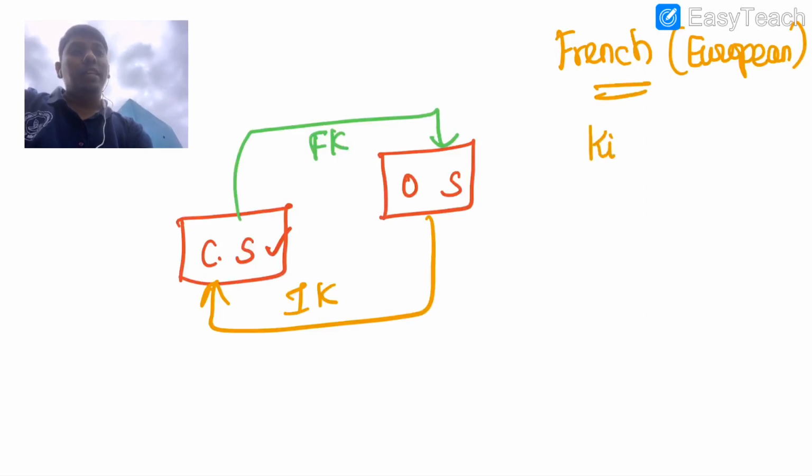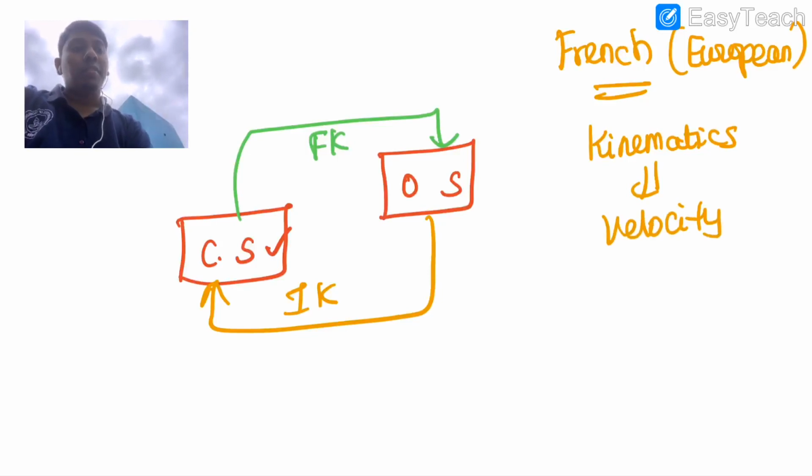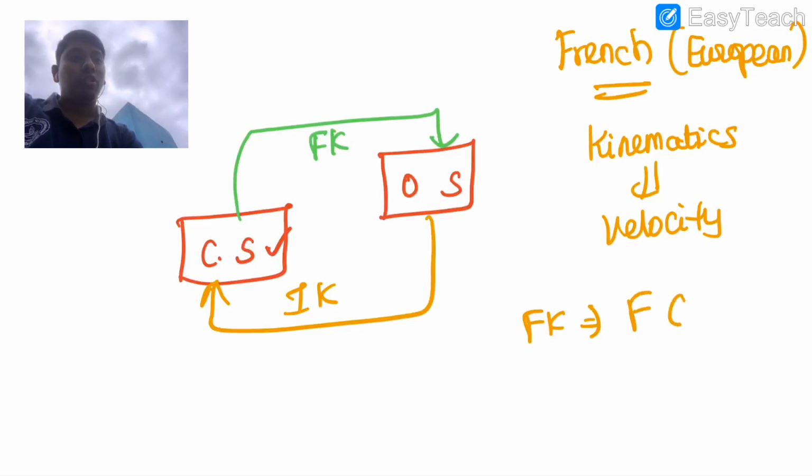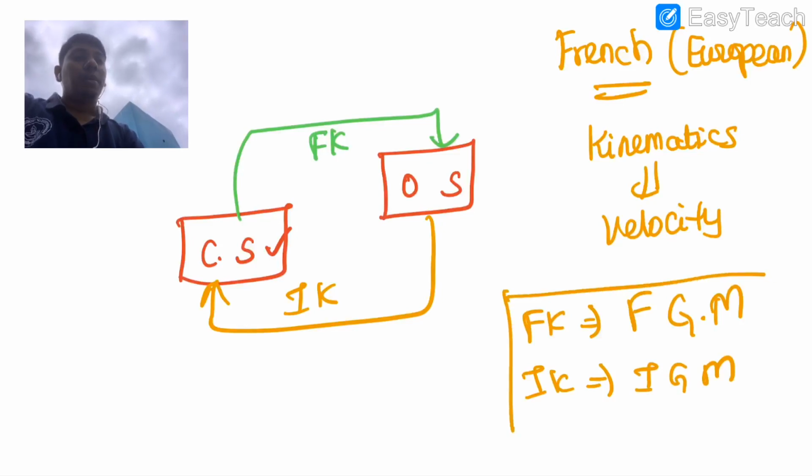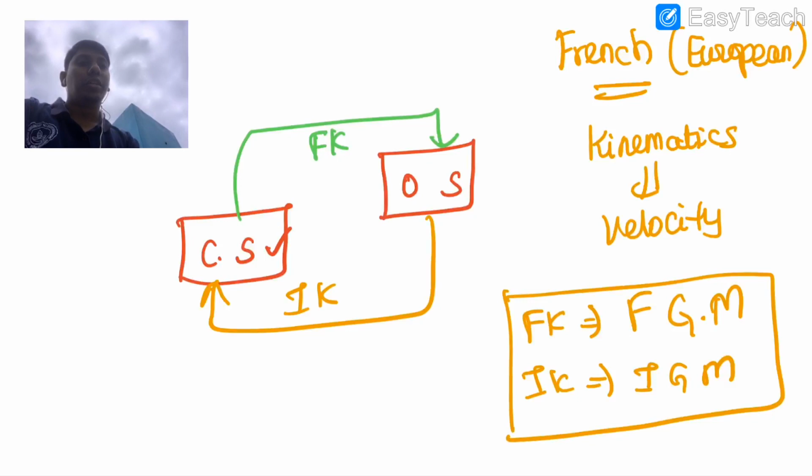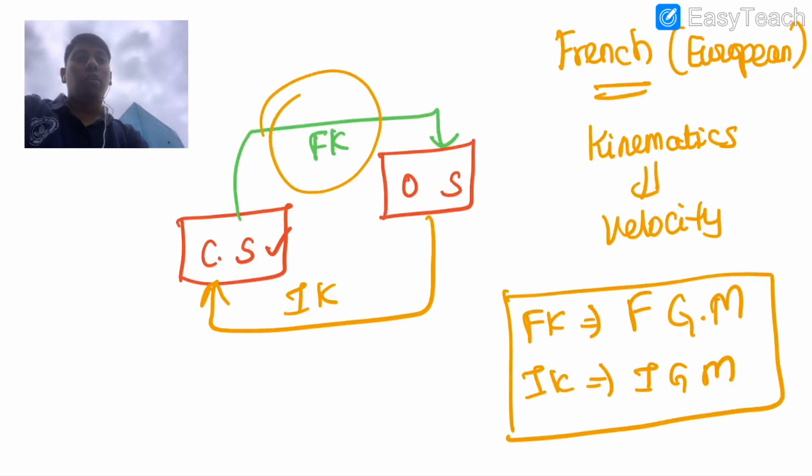As for the French or the European side, kinematics means it is all velocity related. So what we are doing, this forward kinematic model, is actually the forward geometrical model. Inverse kinematics means it's the inverse geometrical model. Okay, as per them. But we are using the US and British English speaking base. So in the sense, forward kinematics means a simple geometrical model where positional information is mapped. Okay. So this is what we call mapping.